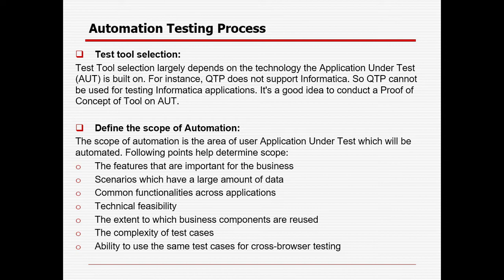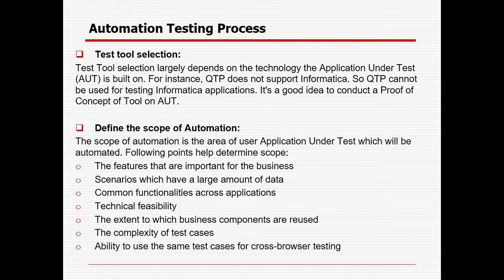In case you are going for API testing, you can go for SOAP UI or the REST Assured framework, all this stuff. So based on your technology or type of application, you need to select the tool.